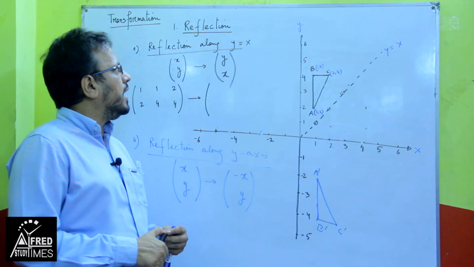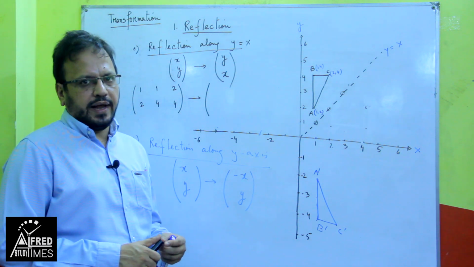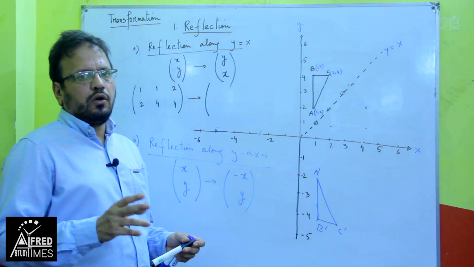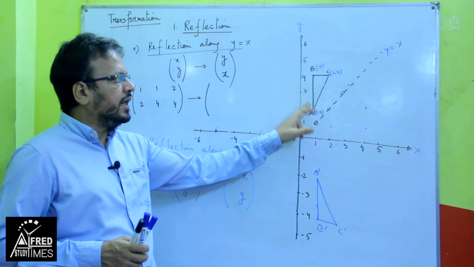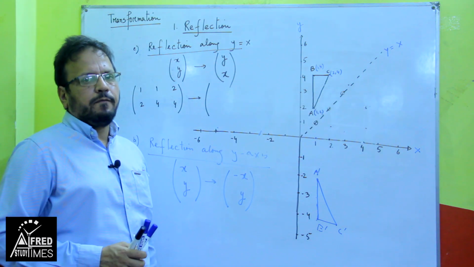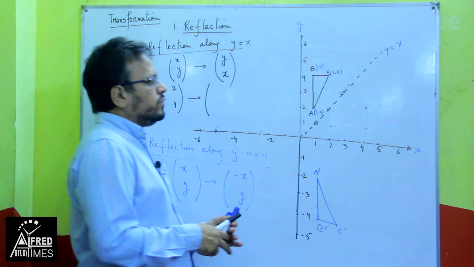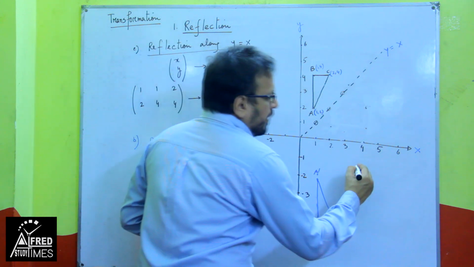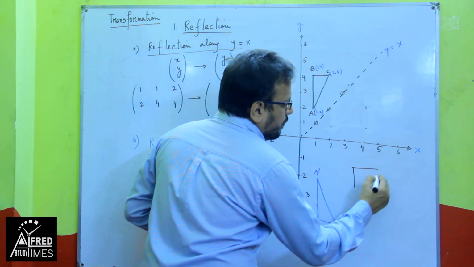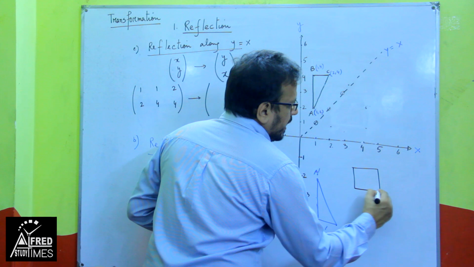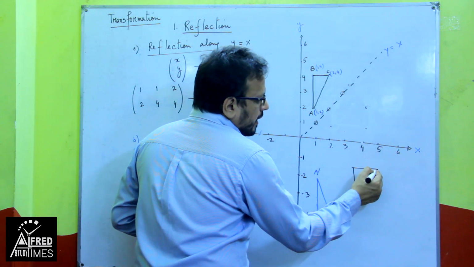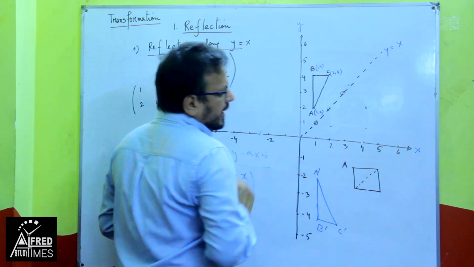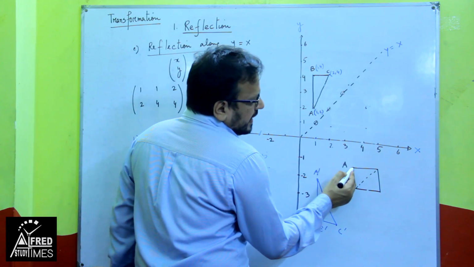Next topic is reflection along y equal to x. To reflect this one, you have drawn the object triangle and this is the mirror line. How to reflect? By the counting method. We will count from here. Diagonally will come. Why are we coming diagonally? If I draw a square like this, and a mirror line like this, and indicate this point A, it will be reflected here.